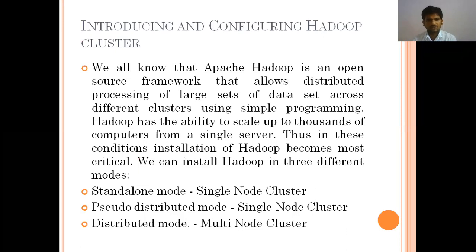We already know that Apache Hadoop is an open source framework that allows the distributed processing of large data sets across different clusters using simple programs. Hadoop has the ability to scale up to thousands of computers in a single server. What is this, thousands of computers in a single server?